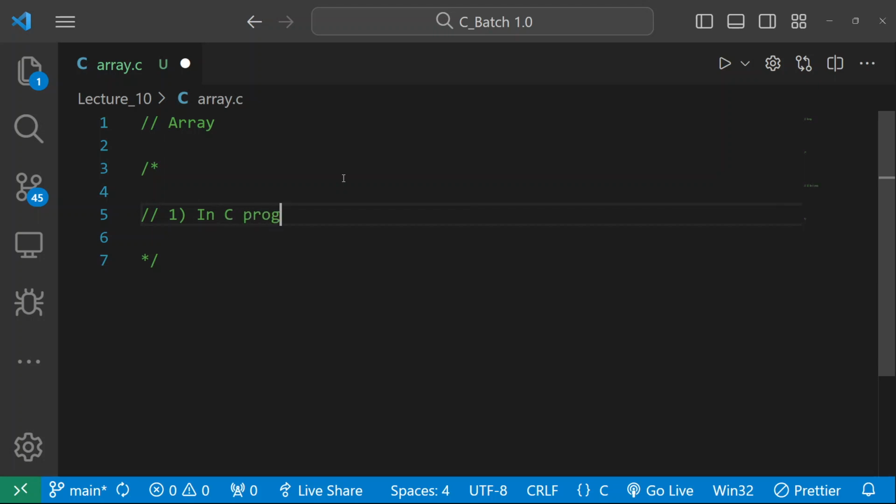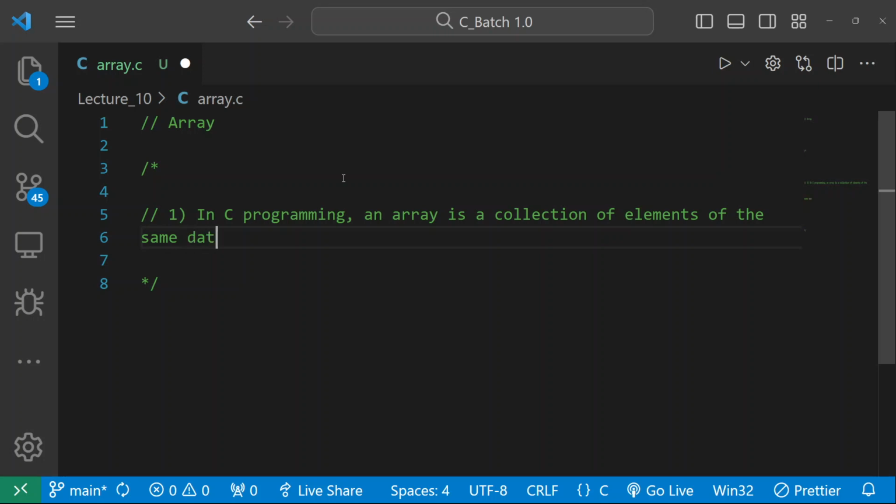We are learning C programming, so I am writing: in C programming, an array is a collection of elements of the same data type. I have mixed the definitions of all the students who provided them, so I have come up with a new definition for you. I have covered your element part as well as your data type part.